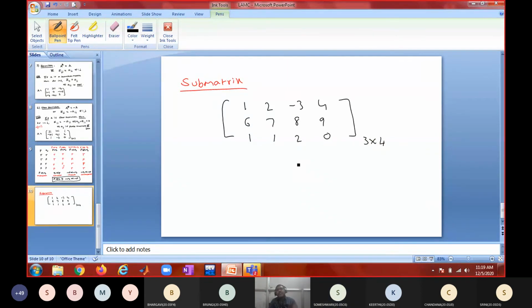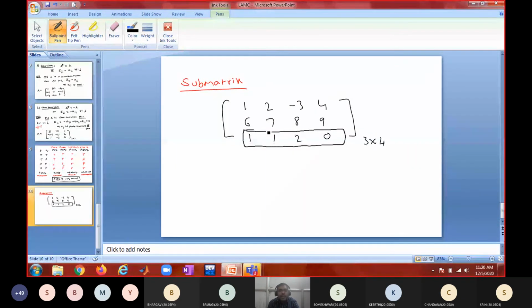It is sufficient to say that a matrix obtained from a given matrix by deleting some rows or some columns, the resultant matrix is said to be a submatrix of the given matrix. Which one can I remove?